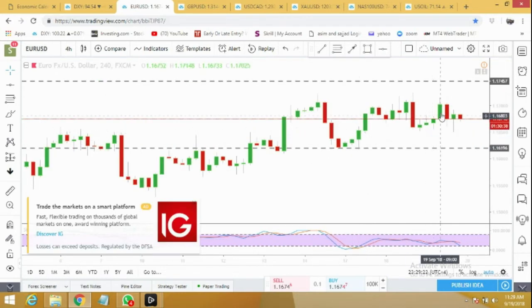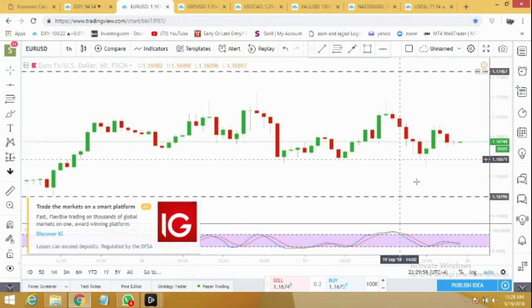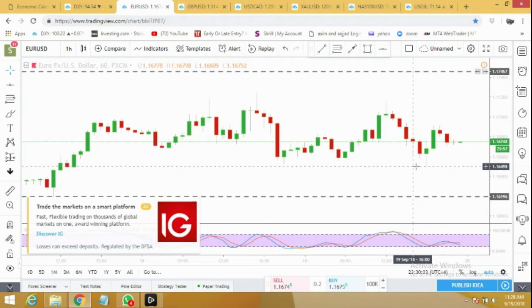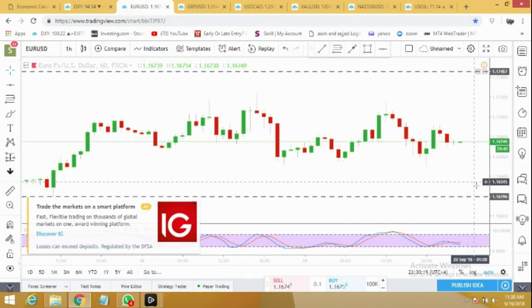This morning it tried to rally, it went up all the way to 1.1714 level, but then from there we saw the bigger drop, though it bounced back but it couldn't break the previous high. And right now it looks like it's going for the further drop. For tomorrow my target is 1.1619, and here we can see after dropping down to 1.1650 it bounced, but it couldn't break the previous high. So from here I'm expecting it will go for the further drop.